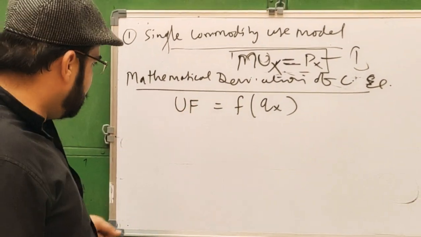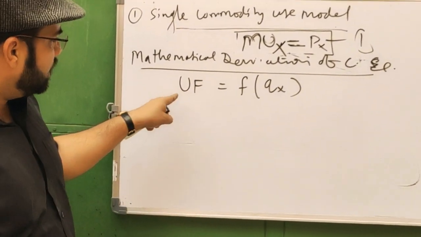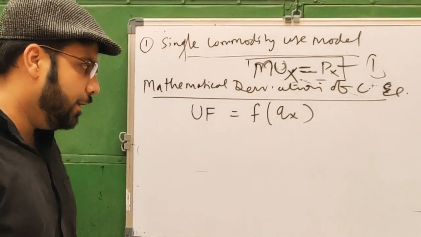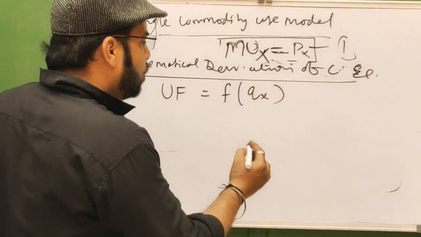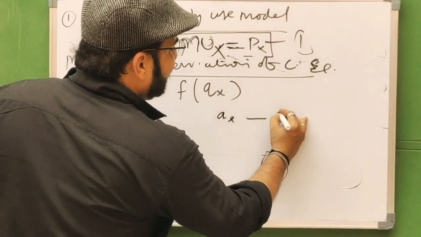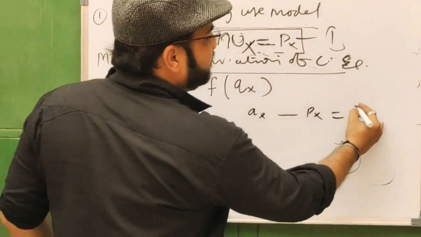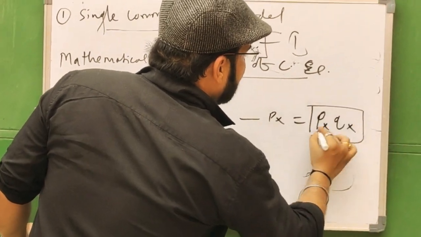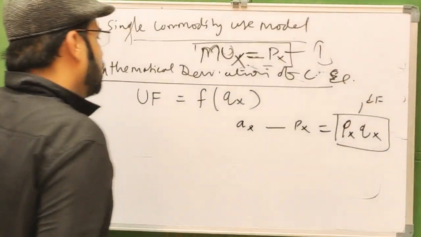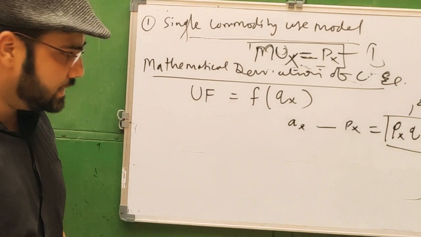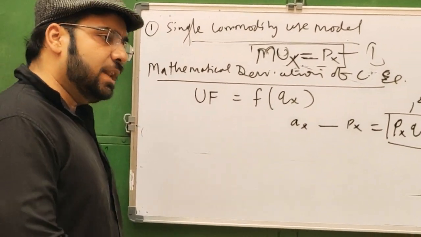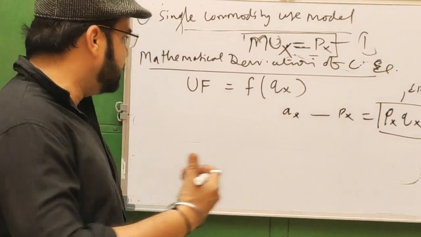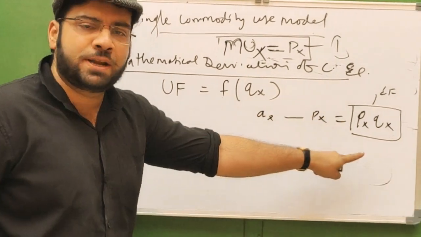That's why we are taking the utility function as a function of QX. If the consumer is buying quantity QX at the price of X, then the expenditure function will be PX times QX. This is the expenditure function. So the consumer wants to maximize the difference between the utility function and the expenditure function.